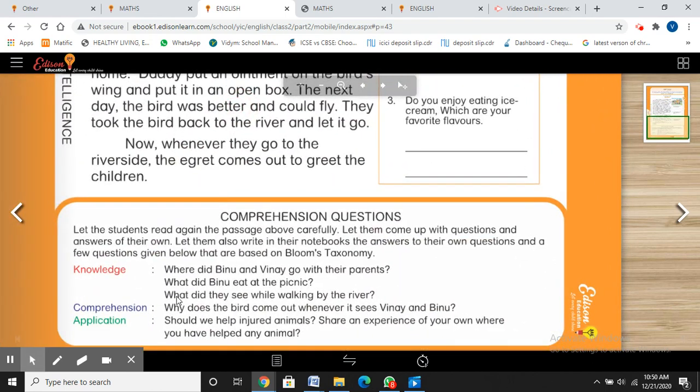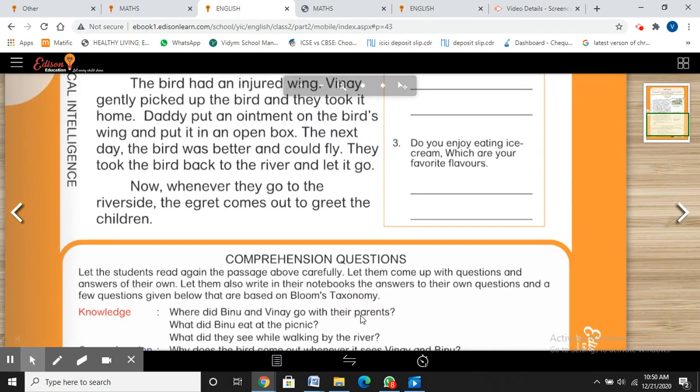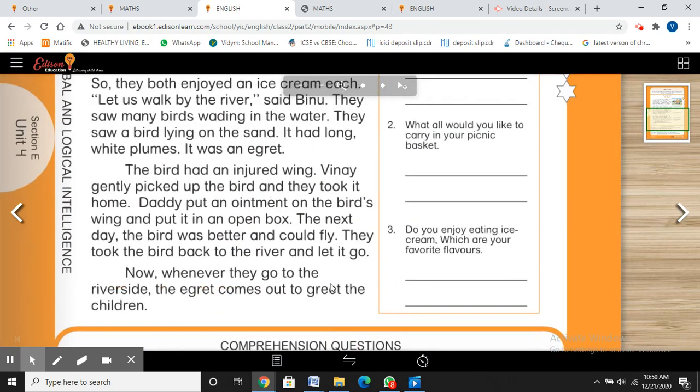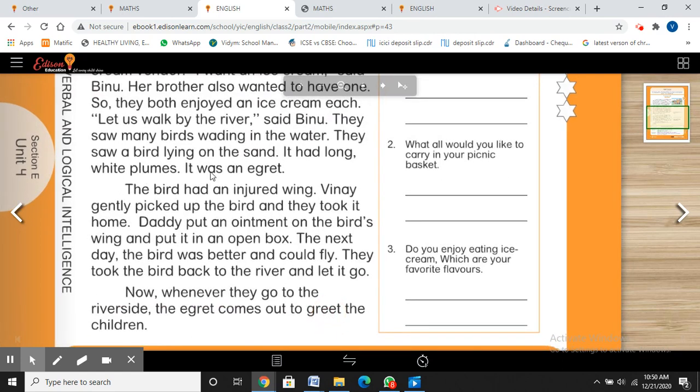Okay. What did they see while walking by the river? Now, past tense. They saw many birds wading in the water. They saw a bird lying on the sand. Okay, so this is your answer. They saw many birds wading in the water and they saw a bird lying on the sand.